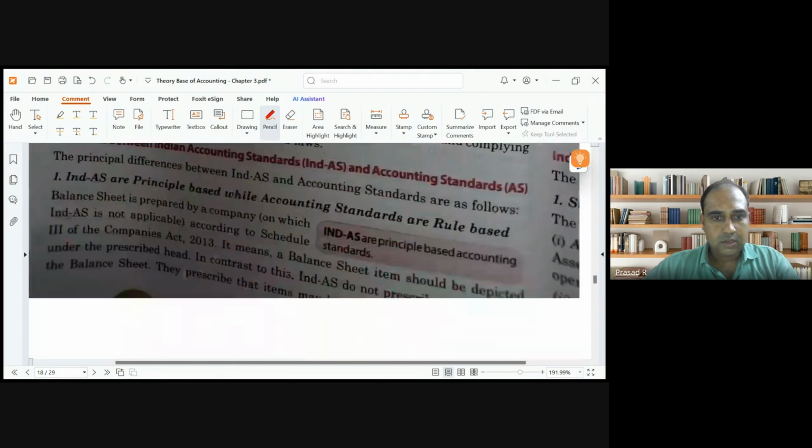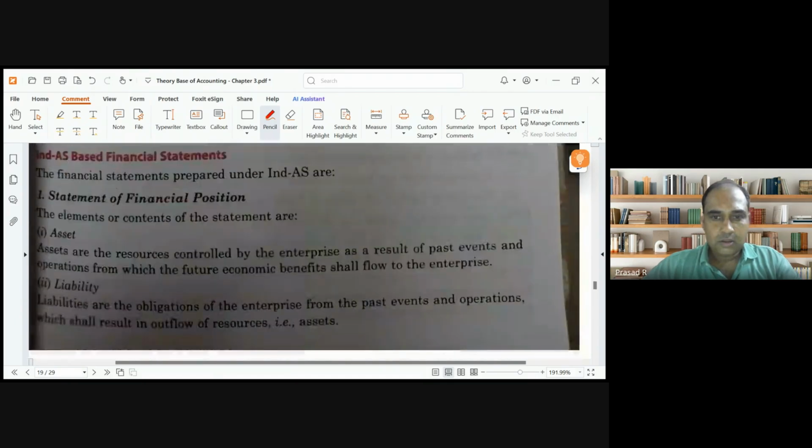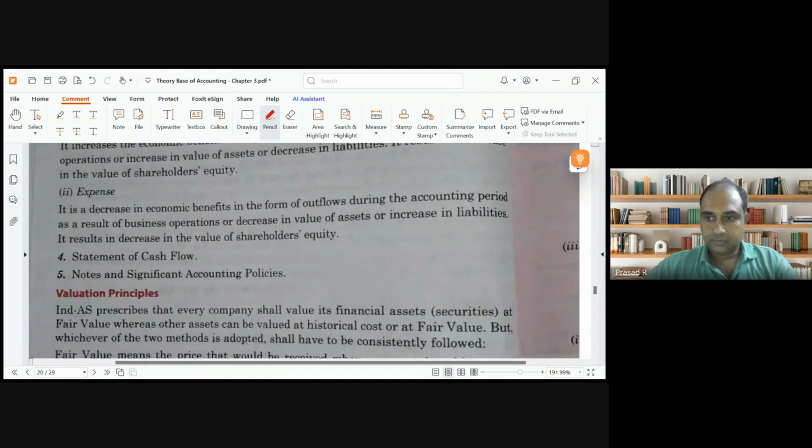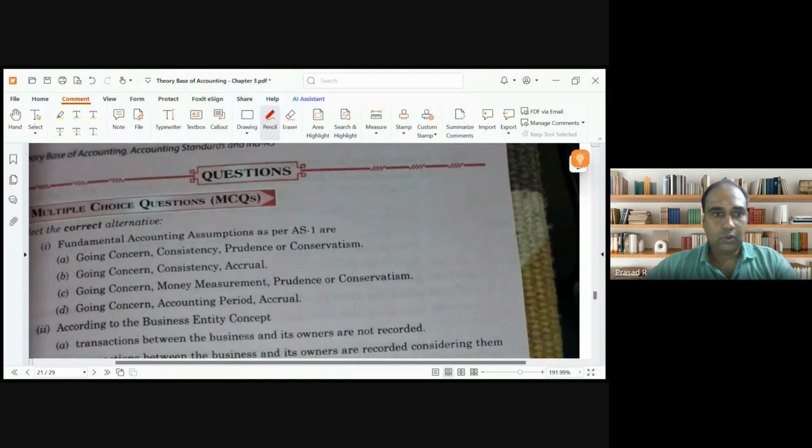All these are not relevant, you can just go through it. Now let us come to MCQs. Accounting standards, just go through them once. No need to remember anything, no need to memorize anything. You can read once and leave it. That is the level of understanding that is required for 11th standard. Clear?